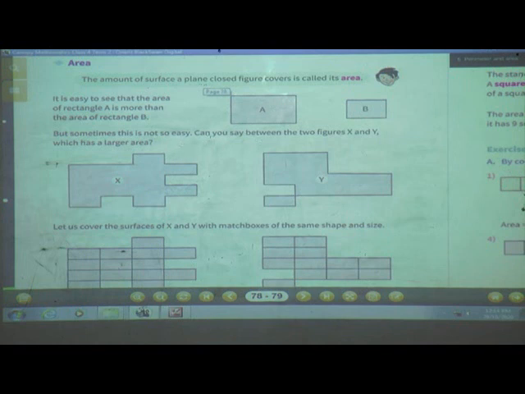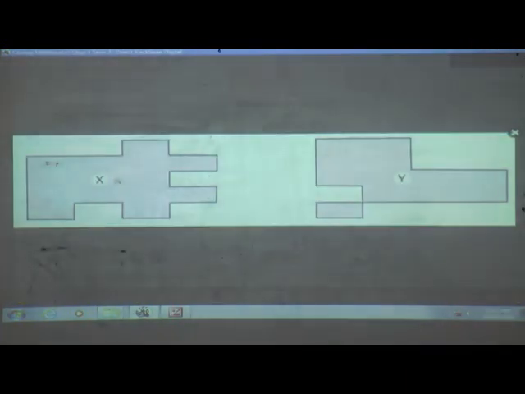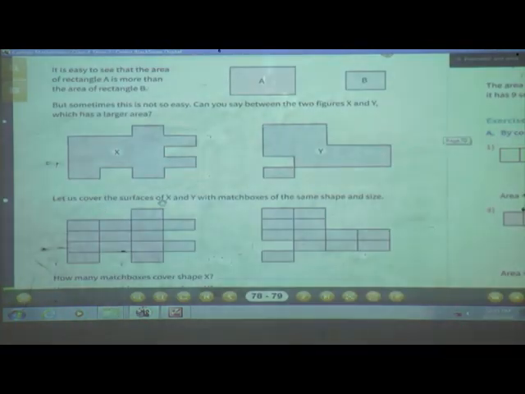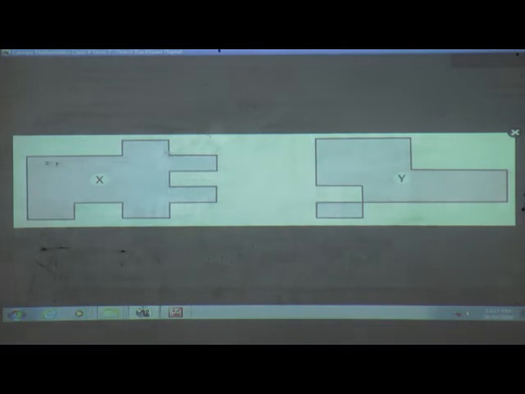Now can you say between these two figures X and Y which has the larger area? Yes, totally confused, isn't it? Can you tell me which is the larger area? We cannot say which is larger or which is smaller. It is totally confusing. So let's cover the surface of X and Y with matchboxes of the same shapes and sizes. See what we have done. This plane shape we have converted into matchboxes with the same shape in this way.